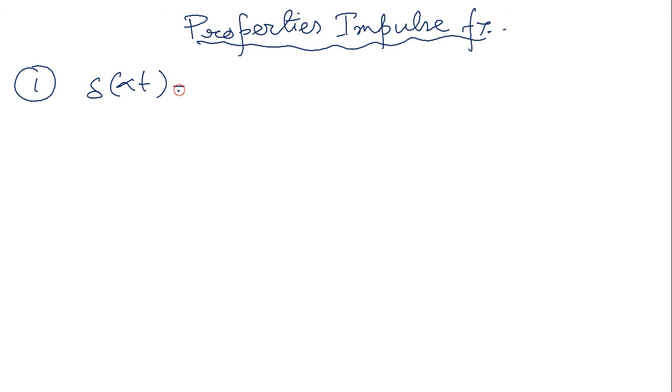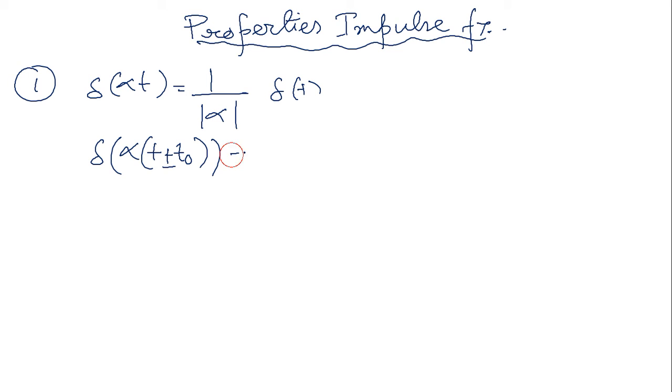delta alpha t equals 1 by mod alpha delta t, or maybe a modified or time-shifted impulse, that is alpha into t minus t naught. Or, to generalize, t plus or minus t naught.